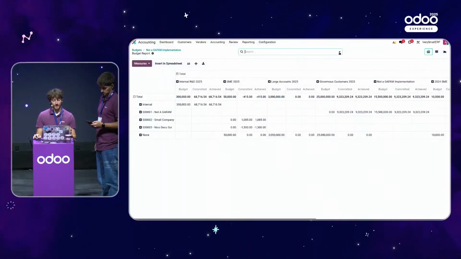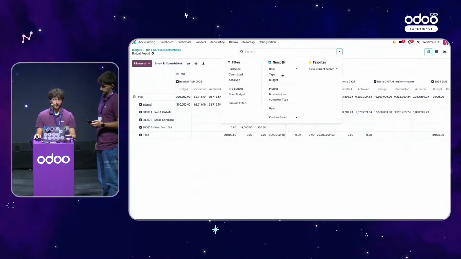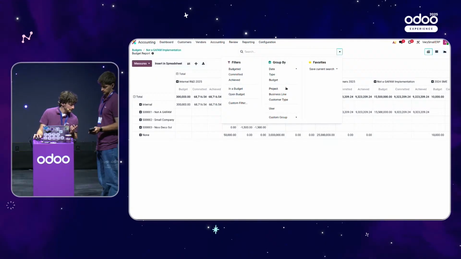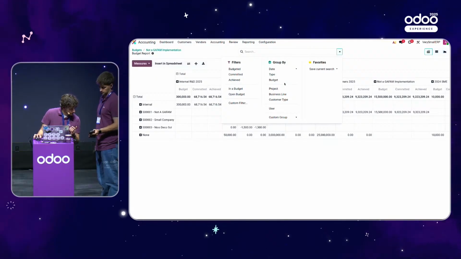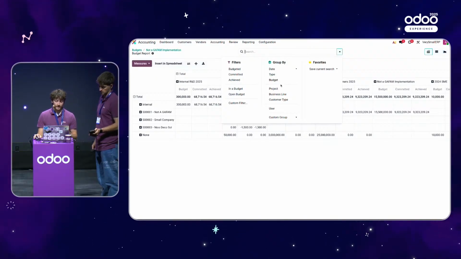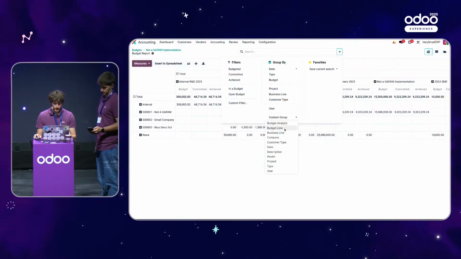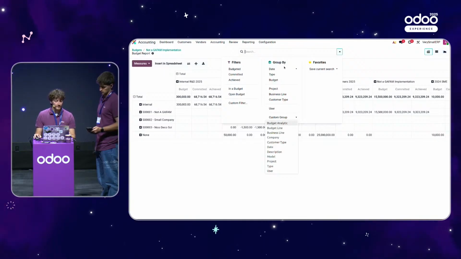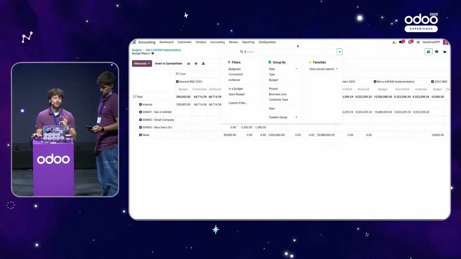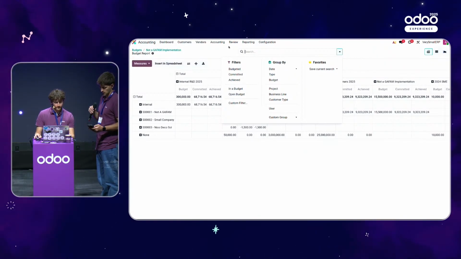So by default, we have the project, but here we can just add a group by. So here it was analytic plan and then analytic accounts. So we can group by custom group. Yeah, but this is the reporting view. It's not doable on this specific view, but actually I think if you just go on the more general view of your budget, you can do that and just select then the budget that you want to check.